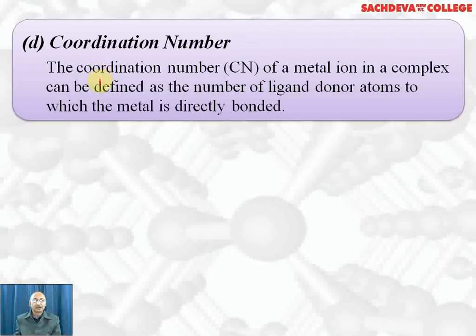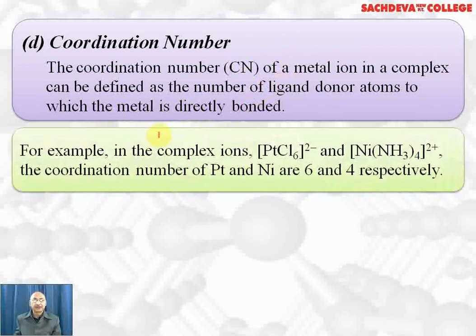Coordination number. The number of monodentate ligands which form sigma bonds or coordinate bonds with the central metal ion in the complex compound is called the coordination number. So coordination number is defined as the number of ligand donor atoms to which the metal is directly bonded. It can also be said to be the number of sigma bonds which are formed.